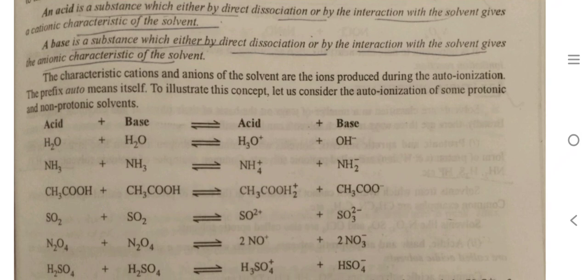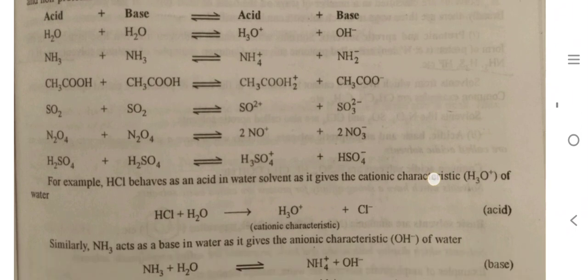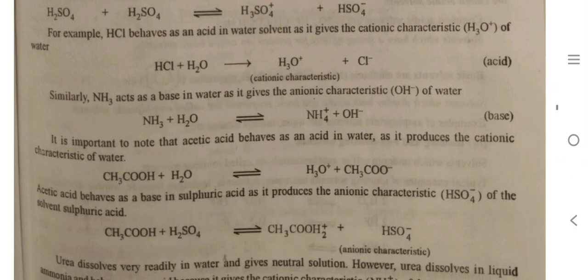Here H3O+ behaves as an acid and OH- behaves as a base, like NH3 plus NH3 converting into NH4+ plus NH2-. We can see many examples of autoionization. It is important to note that acetic acid behaves as an acid in water as it produces the cationic characteristics of water. Acetic acid behaves as a base in sulfuric acid as it produces the anionic characteristics, HSO4-, of the solvent sulfuric acid.